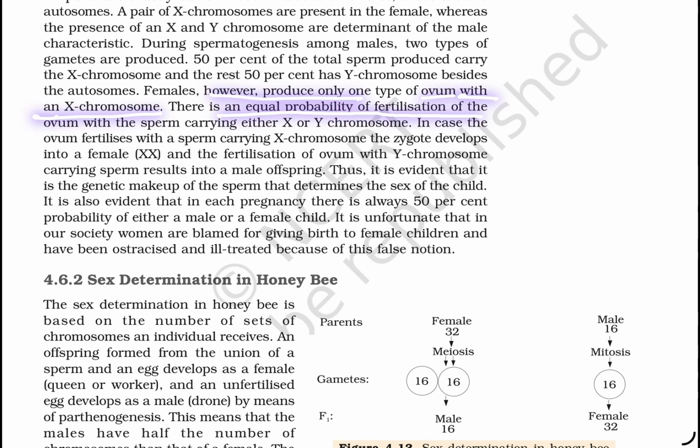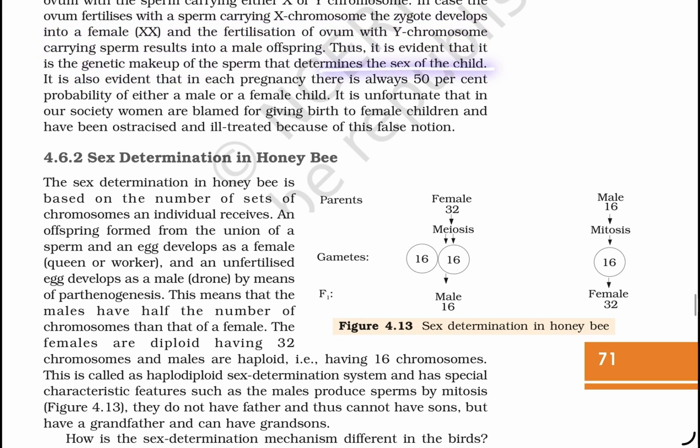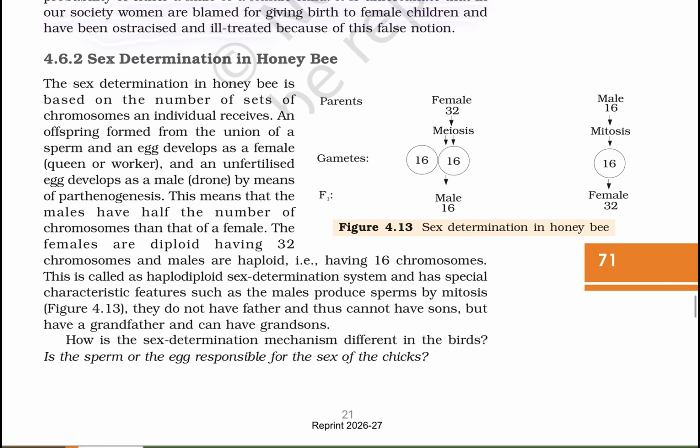the X chromosome. There is an equal probability of fertilization of the ovum with a sperm carrying either the X or the Y chromosome. In cases where the ovum is fertilized with a sperm carrying the X chromosome, the zygote develops into a female, XX, and an ovum fertilized by a sperm carrying the Y chromosome results in a male offspring. Thus, it is evident that it is the genetic makeup of the sperm that determines the sex of a child. It is also evident that in a pregnancy, there is a 50% probability of either a male or a female child. It is unfortunate that in our society, women are blamed for giving birth to a female child and are ostracized and ill-treated because of false notions.